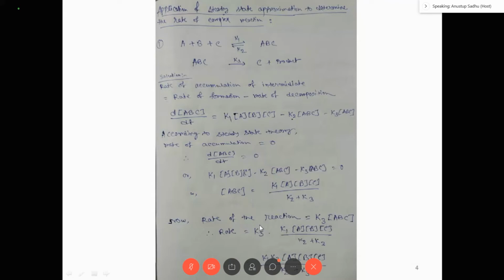So now I am applying the rate of the last step. So rate of the overall reaction is equal to rate of the last step. So what is the last step? This one. So K3 into ABC, right? So rate equal to K3 into ABC. Now I have already determined the concentration of ABC by applying steady state. This one, K1 ABC divided by K2 plus K3. Now I put here, now you will get the overall rate K1 K3 ABC divided by K2 plus K3. Can you understand? If you don't understand, ask me.